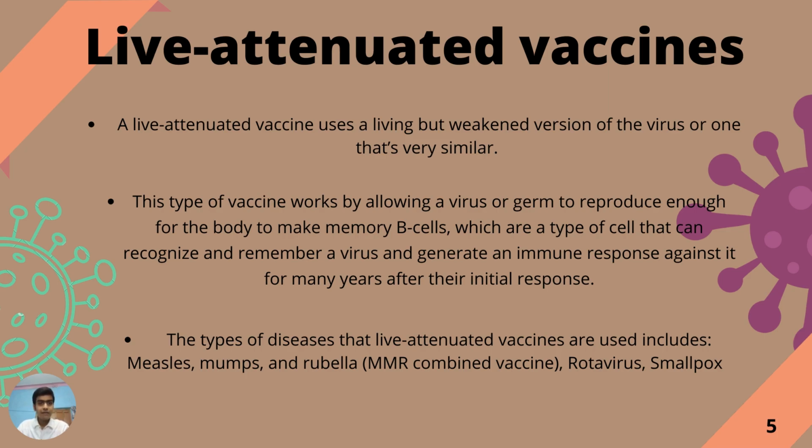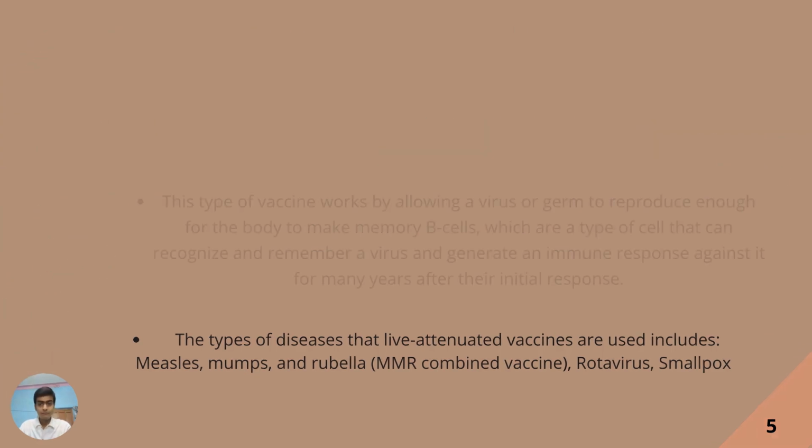And now we'll see some types of vaccine which are presently in our market. What is the live attenuated vaccine? Live attenuated vaccine uses a living but weakened version of the virus. This vaccine works by allowing the virus or germs to reproduce enough for the body to make memory B cells, which are a type of cell that can recognize and remember the virus and generate the immune response against it for many years after the initial dose. There are some vaccines already in the market, however this vaccine may not be suitable for a compromised immune system.